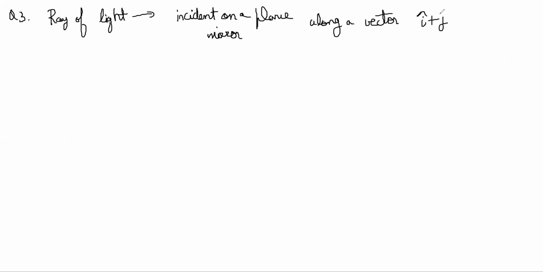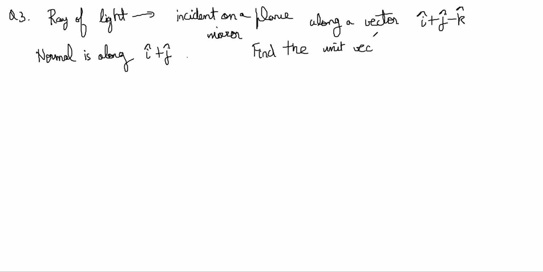The normal at the incidence point is along i plus j. Find the unit vector in the direction of the reflected ray.